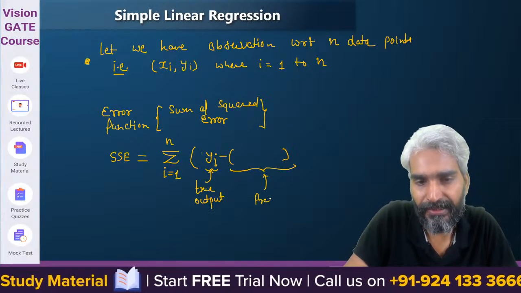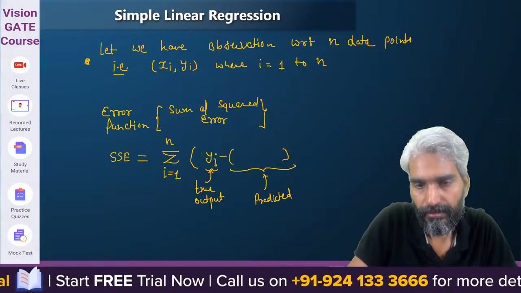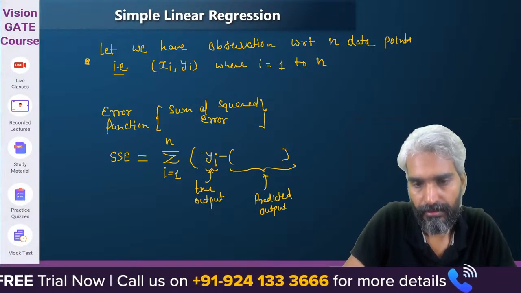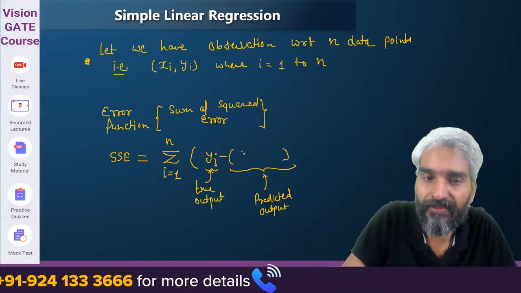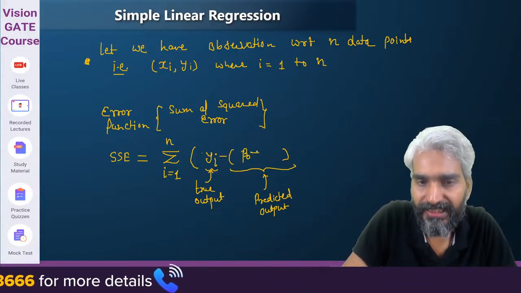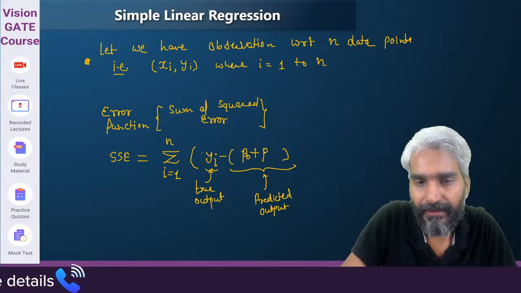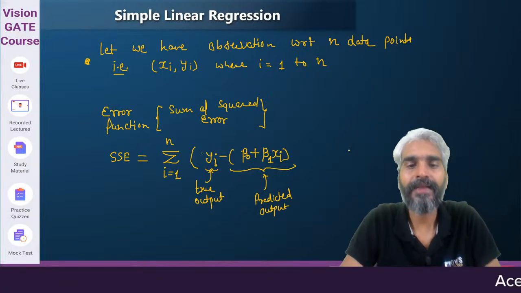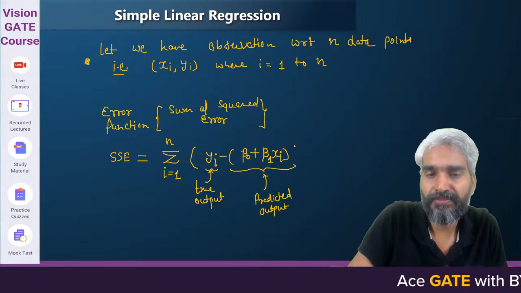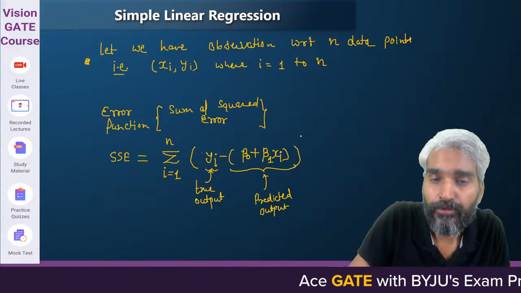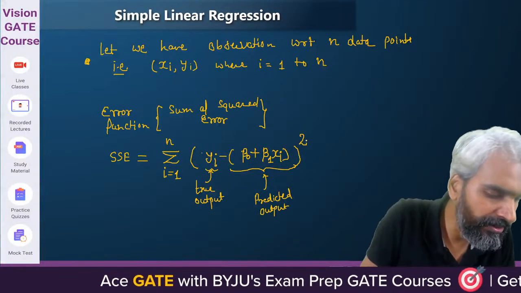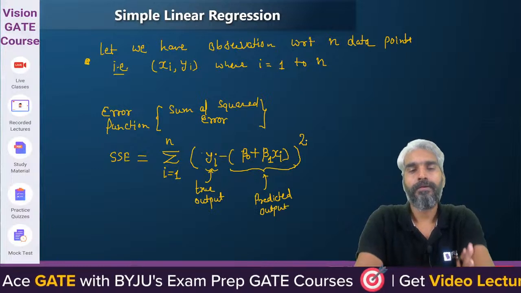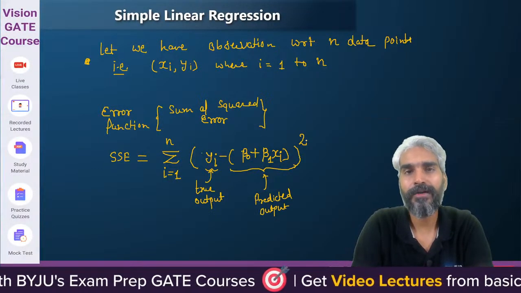My line has predicted this particular value, and what will be this value with respect to xi? If I pass the value xi, then the value which I'll get in the output is beta 0 plus beta 1 xi. Yes or no? And I'm actually squaring this. Getting the idea? Because some of them may be positive, some of them may be negative. Clear? Sum of squared error.